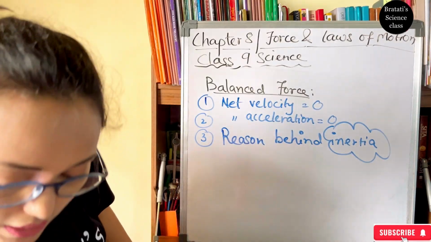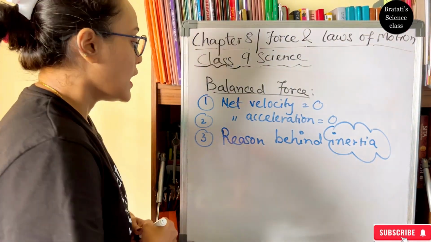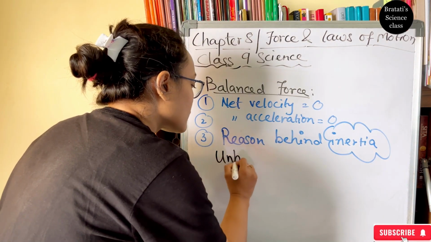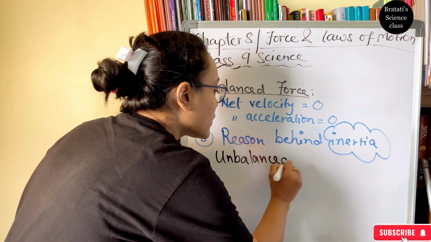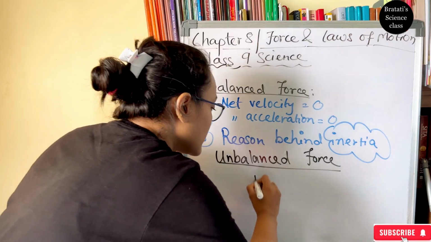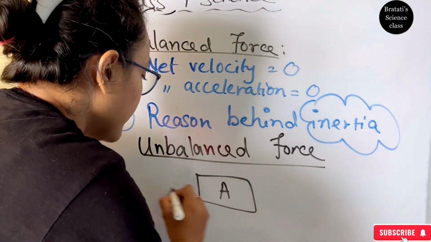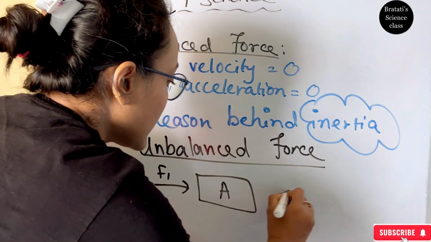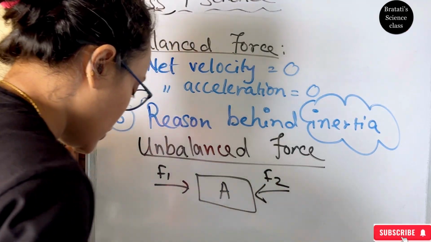Now coming to the unbalanced force. Unbalanced force is when one of the forces is more than the other. So this is object A. Here I am applying force 1, here I am applying force 2.